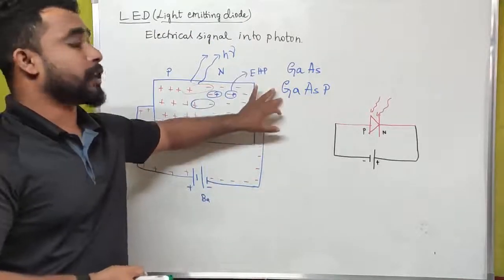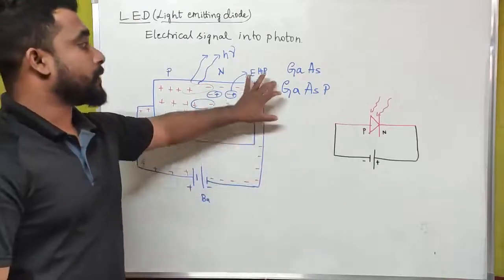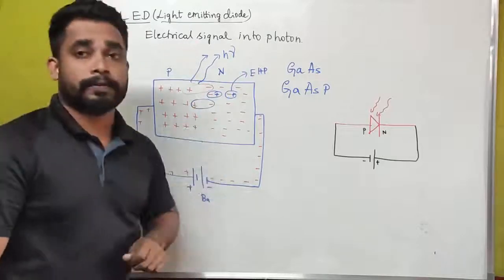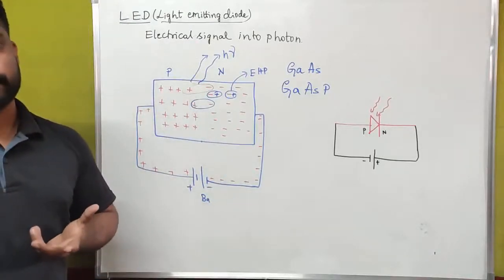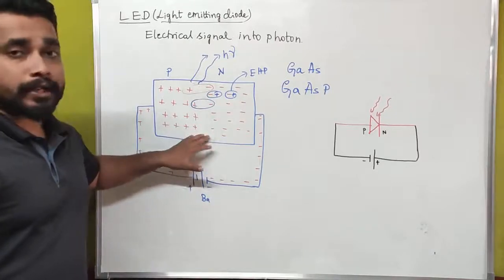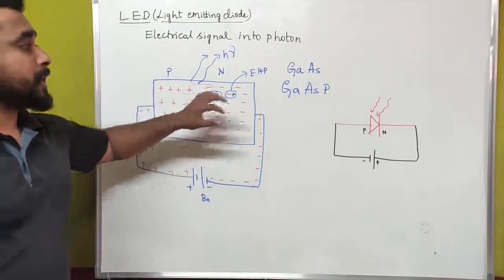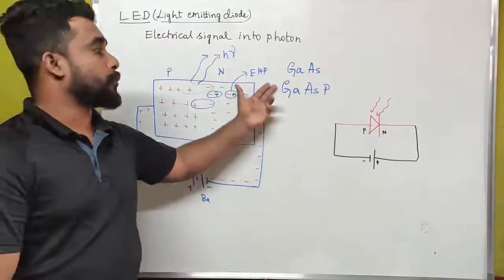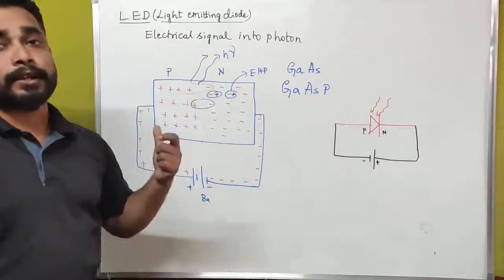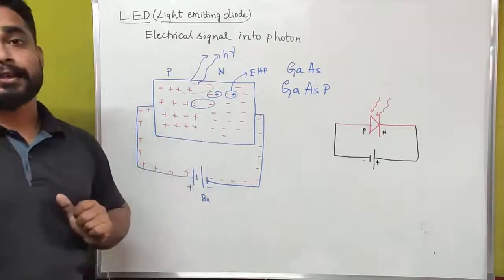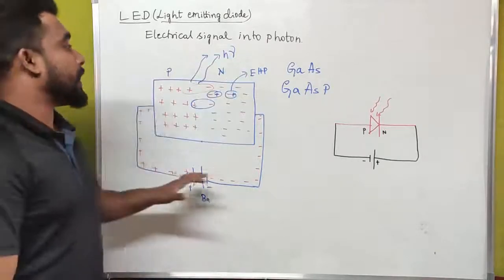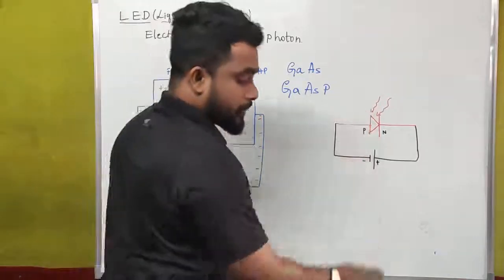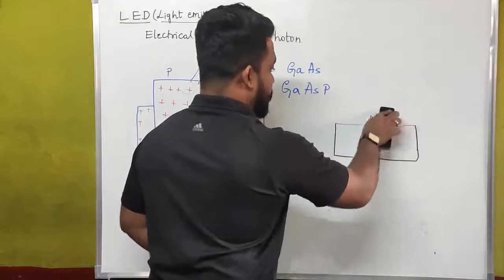Due to the chemical properties of these compound elements, the light energy is coming out of this light emitting diode. If the diode is emitting light energy, that is due to the main reason of these compound elements. This is how the light energy is emitted from a light emitting diode, and the symbolic representation of this light emitting diode will be like this.